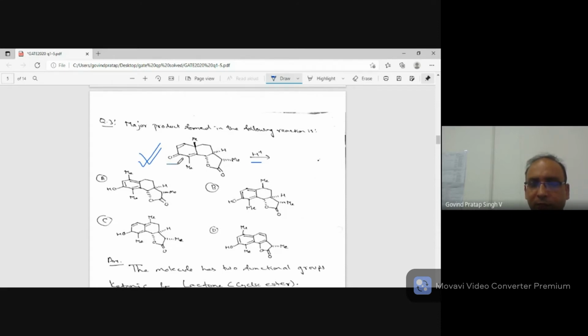If I look at the functional groups, the first functional group is a ketone, and another is an ester. A cyclic ester is called a lactone. If you put aqueous acid, something like H3O plus, then this should have broken and you should have got OH and COOH. Esters hydrolyze in presence of acid. But you can see in all the products, the ester is intact. That means the ester is not being attacked and it's mostly a non-aqueous proton. So the first one to attack is the ketone group. Let's see the answer.